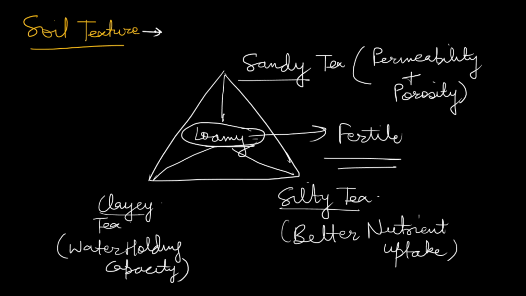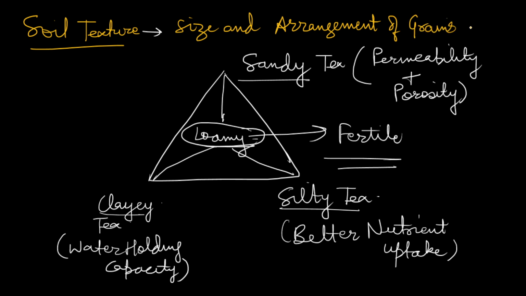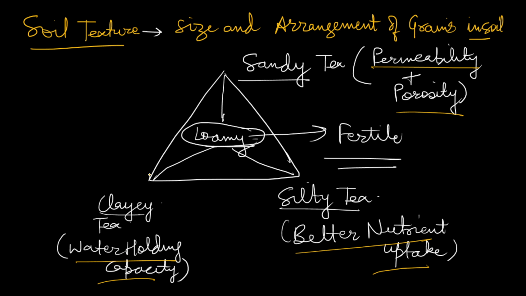So you can also write the definition of soil texture. It is the size and arrangement of grains in soil. And I hope you understand the advantages. Sandy texture is known for its permeability and porosity. Silty texture is known for its better nutrient uptake, and clay texture is known for its better water holding capacity. And a perfectly combined texture of all sandy, clay, and silty makes loamy soils, which are very important and very fertile for agricultural production. So I hope you understand this.